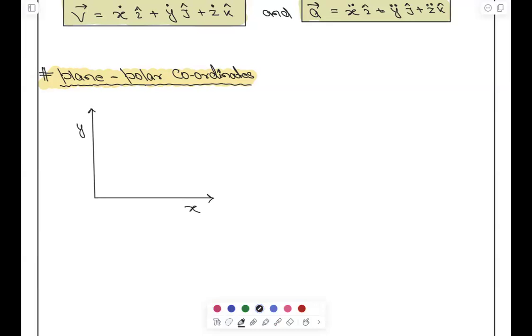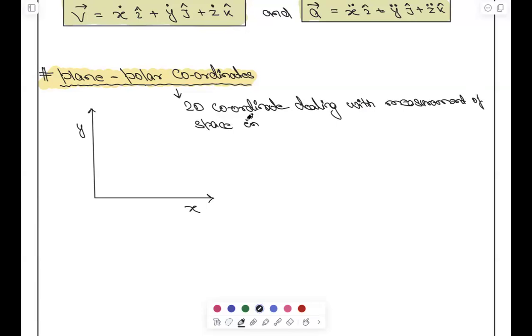Now when we talk about plane polar coordinates, these are 2D coordinates dealing with measurement of space, in radial and angular distance.